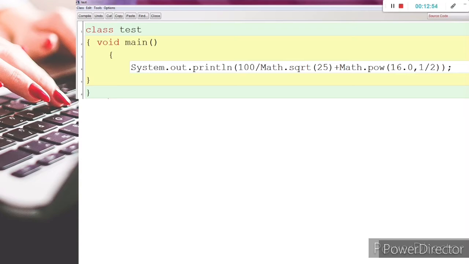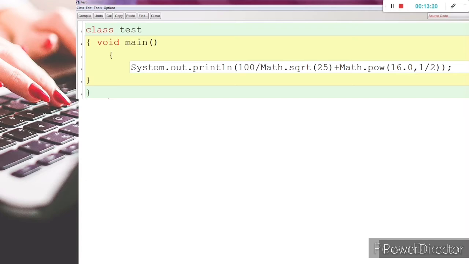So if you give 25 in Math.sqrt, we will get 5.0. If you divide 100 by 5.0, you will get 20.0.